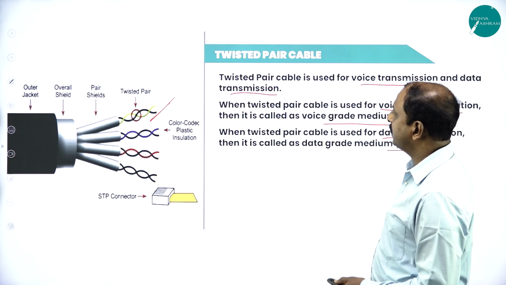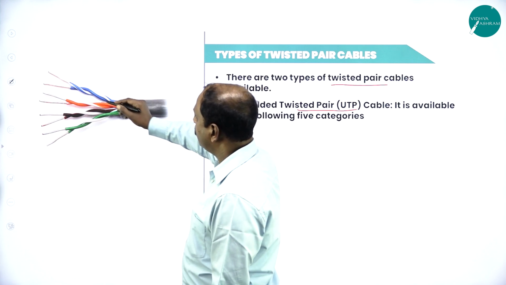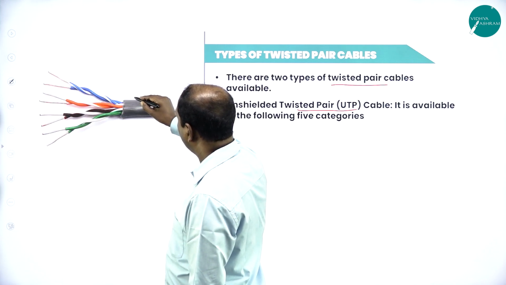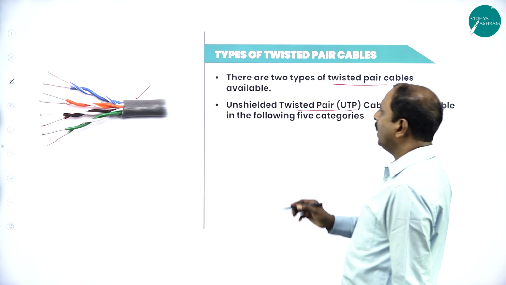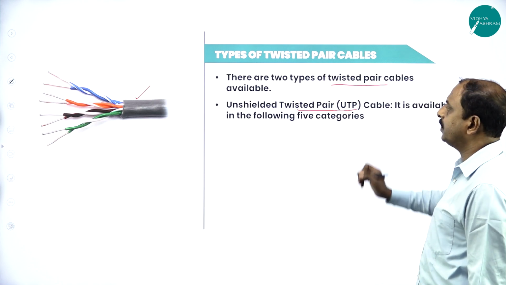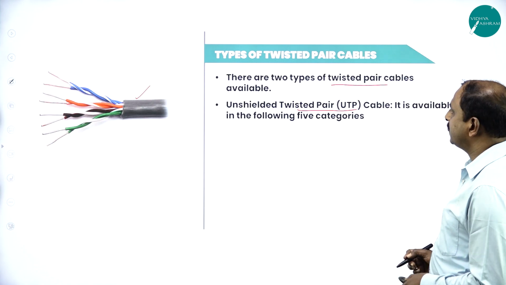But if you look at this example, this is a type of cable. These are twisted pair cables and it has only one shield. So this is called unshielded twisted pair cable. This is one type of twisted pair cable. Now let us see the second one.